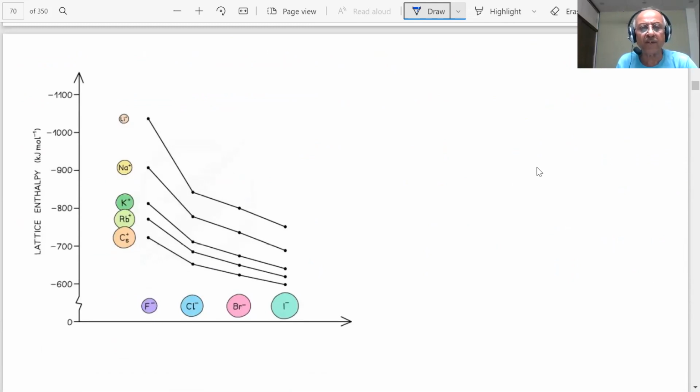As you can see, students, here we have shown the lattice enthalpy. You can see these are lattice enthalpy values.